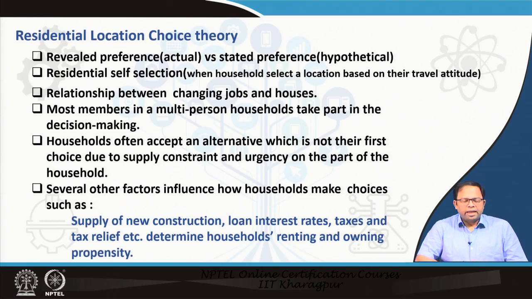And households often accept an alternative which is not their first choice, due to supply constraints and urgency on the part of the household. That means I want to move to a dwelling in a particular area and I have a limited budget, but at that point of time I'm not able to get the perfect choice, so I can always settle for the next best choice because there is no supply of the choice that I want.